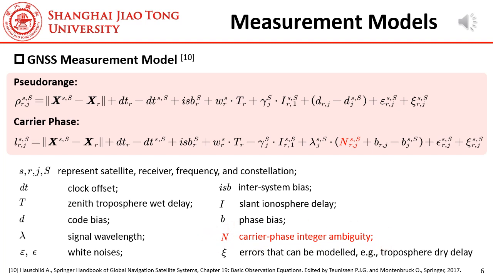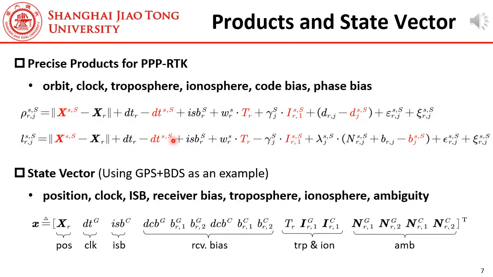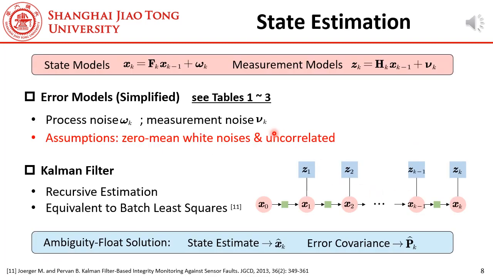integer. For PPP-RTK, the user will subscribe to the correction products, including the precise orbit, clock, satellite signal biases, and atmosphere corrections. Accordingly, we need to estimate the user position, receiver clock offset, receiver signal bias, atmosphere delays, and ambiguities. To estimate this state vector, we need the state models, the measurement models, and the error models. They are given in our paper.